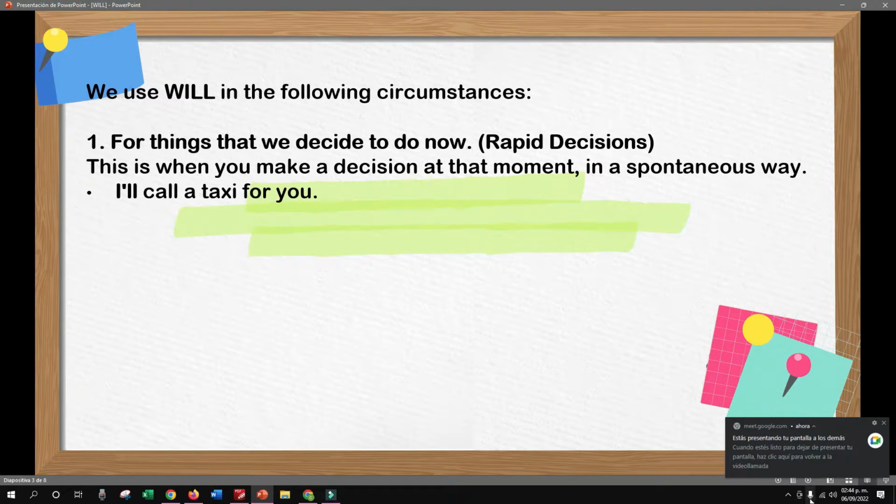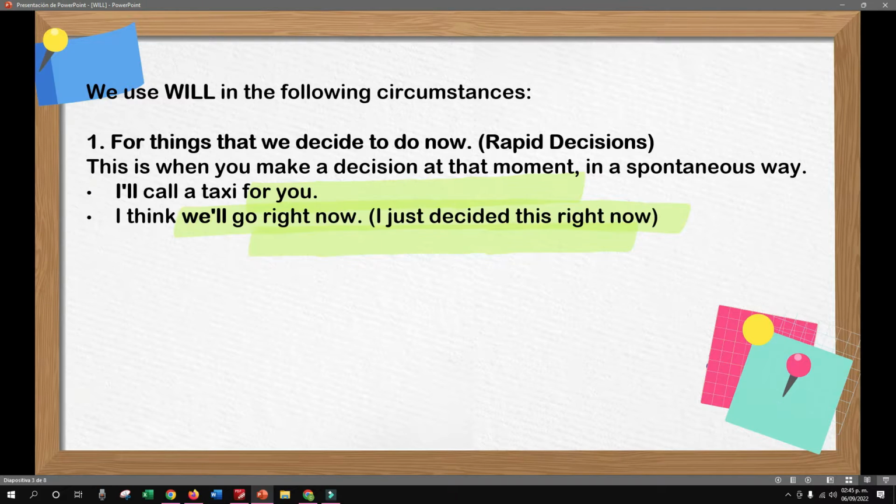For example, I'll call a taxi for you. I decided that at the moment, right? So I'll, that is the contraction, that is like I will call a taxi for you. You make the decision at the moment.